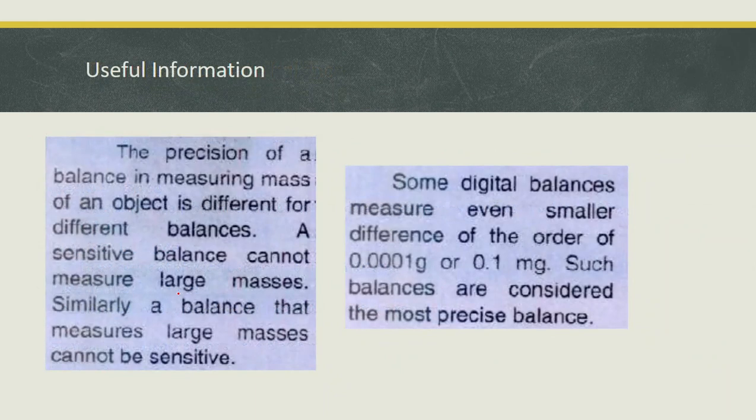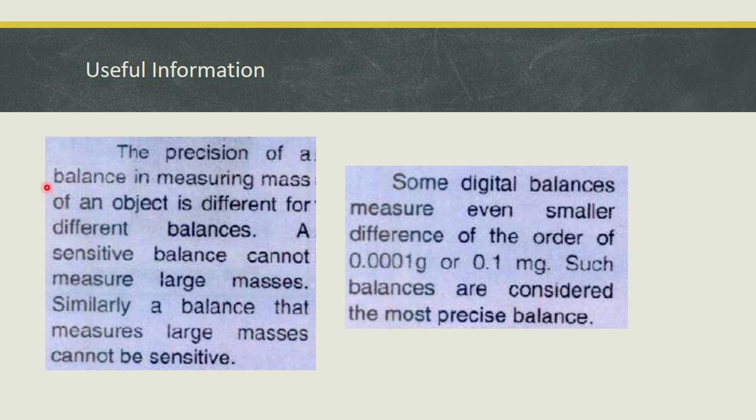There is useful information you must know: the precision of the mass measuring instrument is different for different balances. A sensitive balance cannot measure large masses. Similarly, a balance that can measure large masses cannot be sensitive.